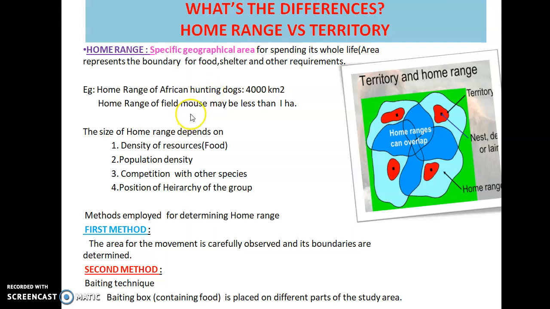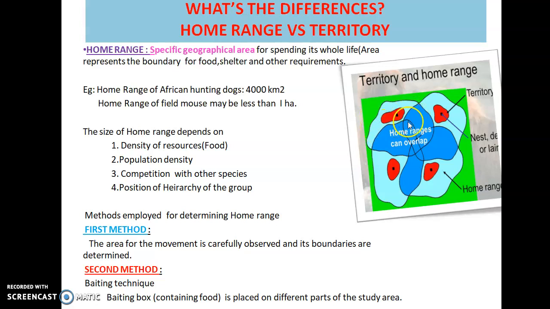So it requires only a lesser geographical area, maybe less than 1 hectare. So this is called the home range. It is the geographical area of a particular species or a particular group of organisms which will provide all the basic requirements for them.